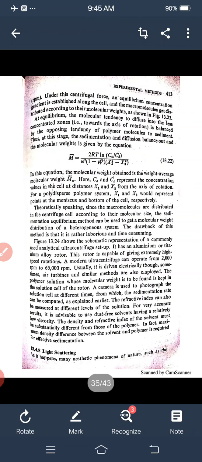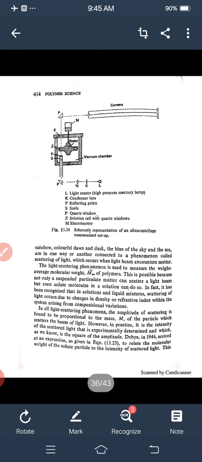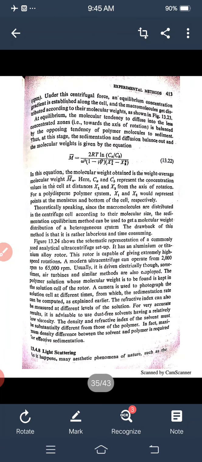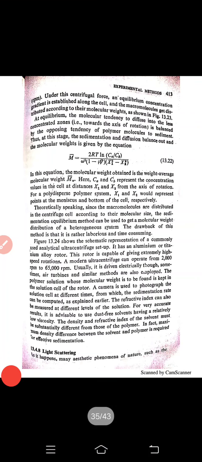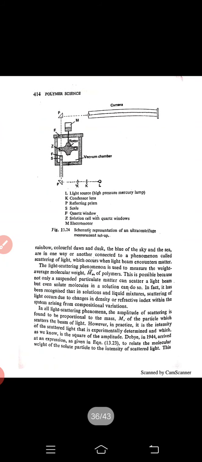Next topic is light scattering. Many aesthetic phenomena of nature such as the rainbow, color of dawn and dusk, the blue of the sky and the sea are in one way or another connected to a phenomenon called scattering of light, which occurs when a light beam encounters matter. The light scattering phenomenon is used to measure the weight average molecular weight M bar W of polymer.